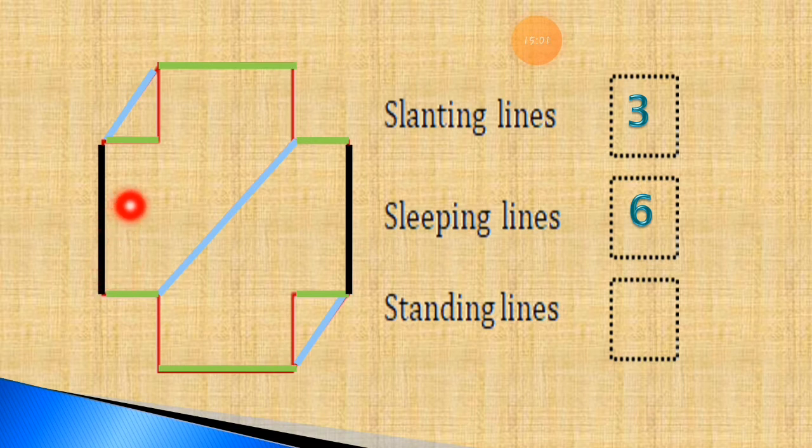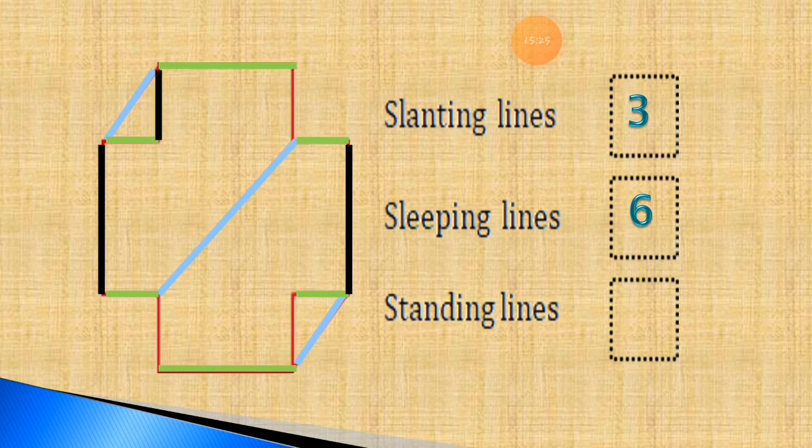Here is the standing line number 1. Here is the standing line number 2. I just overwrite it with the black color. So we find out 2 standing lines in the picture. Any other standing lines are there? Can you find out any other standing line?